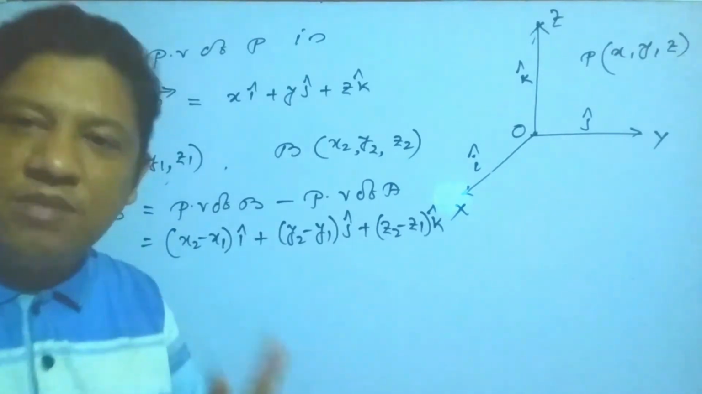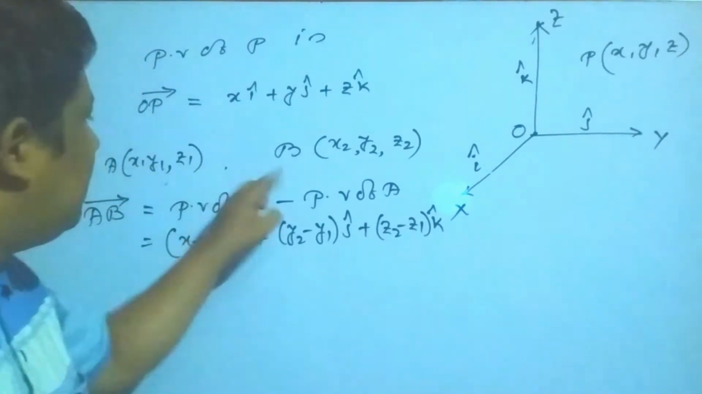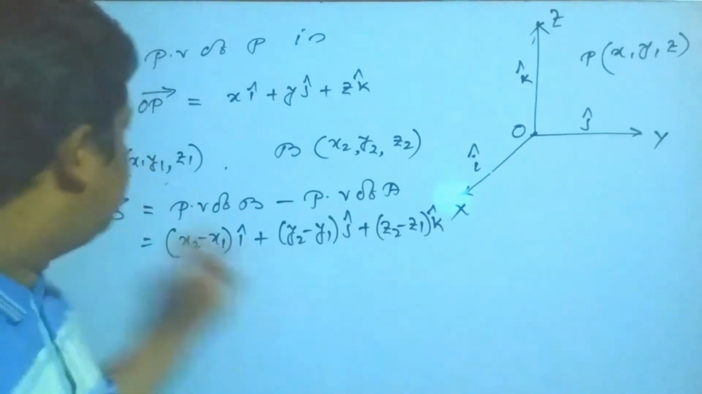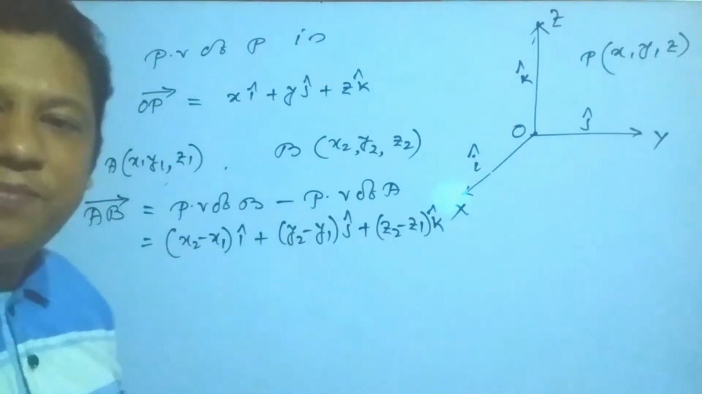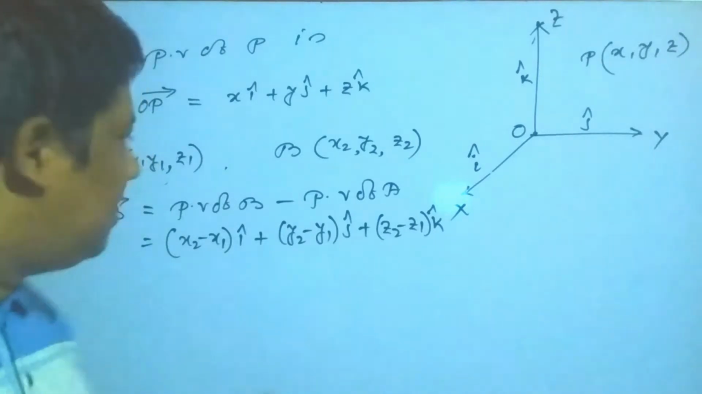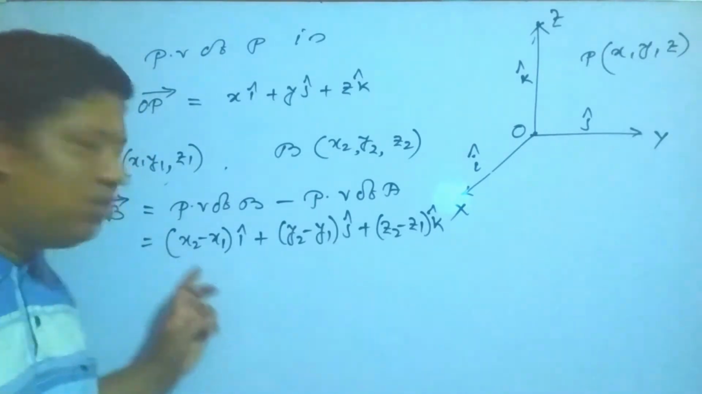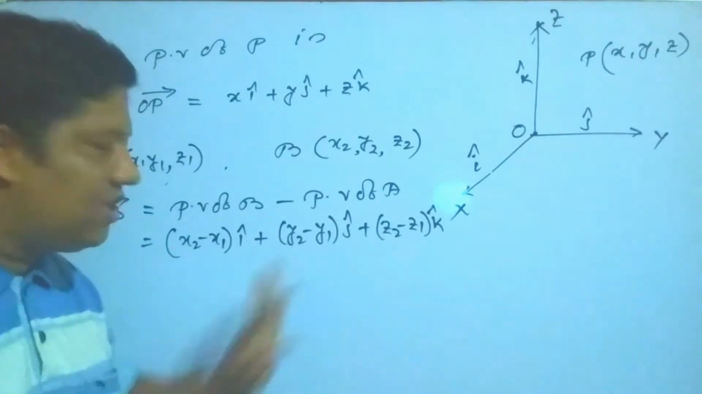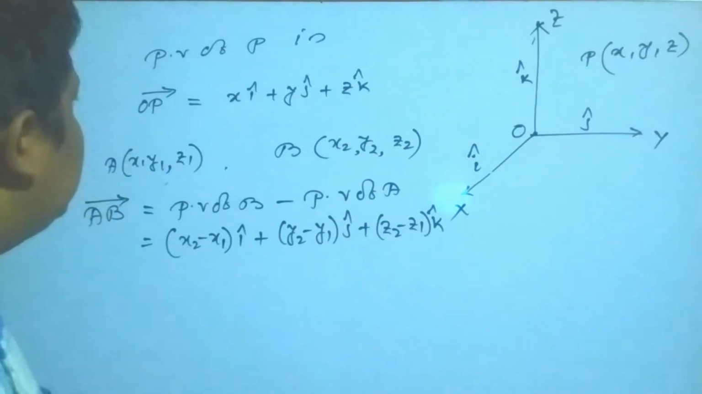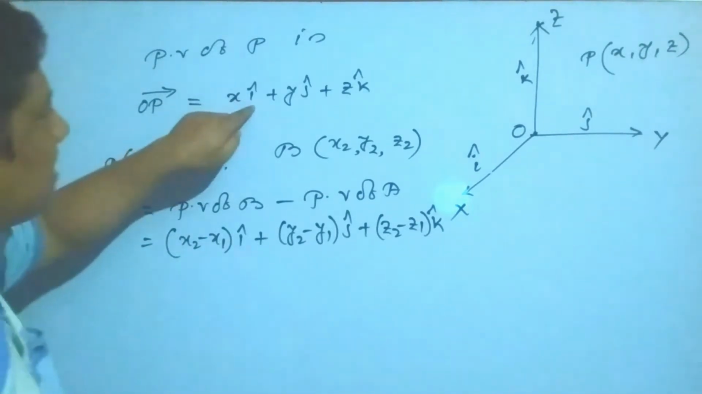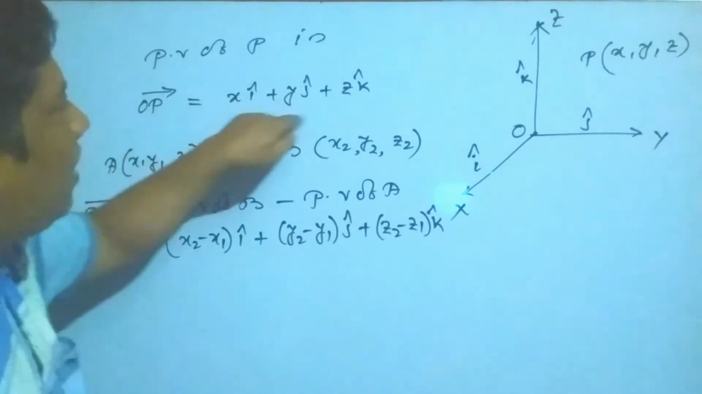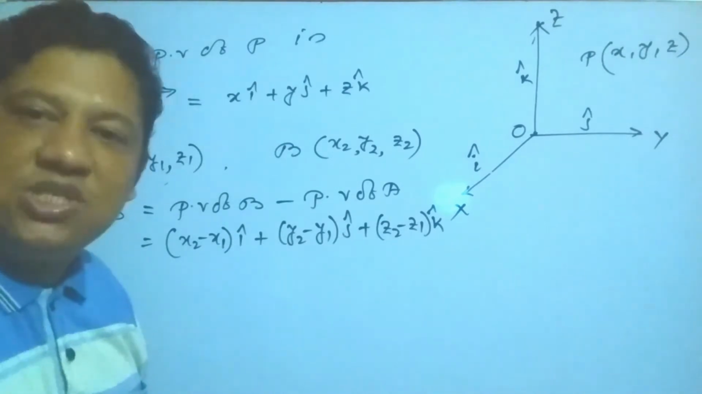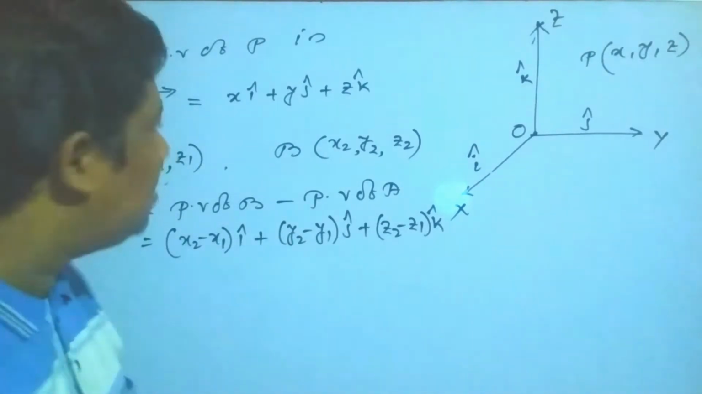If the 2 points are given, then you have to represent it by this, and this is called the position vector joining the 2 points A and B. So I think you understand how to represent the position vector joining the 2 points. Look, my dear students, the coefficients of x, y, z are called the direction ratio.